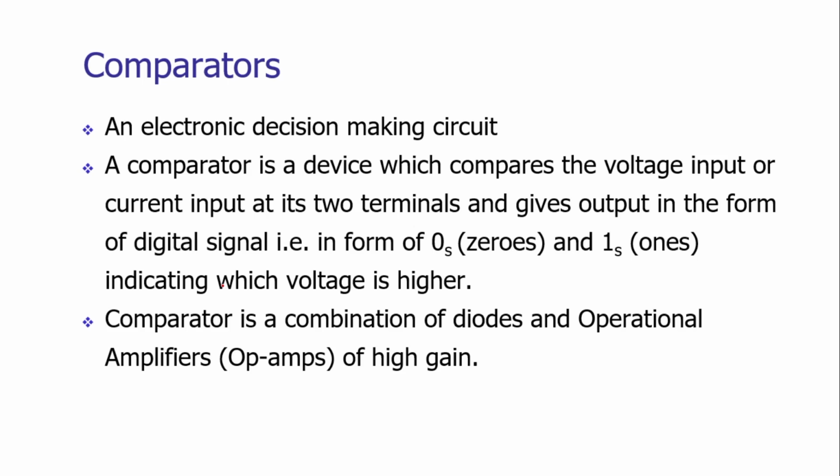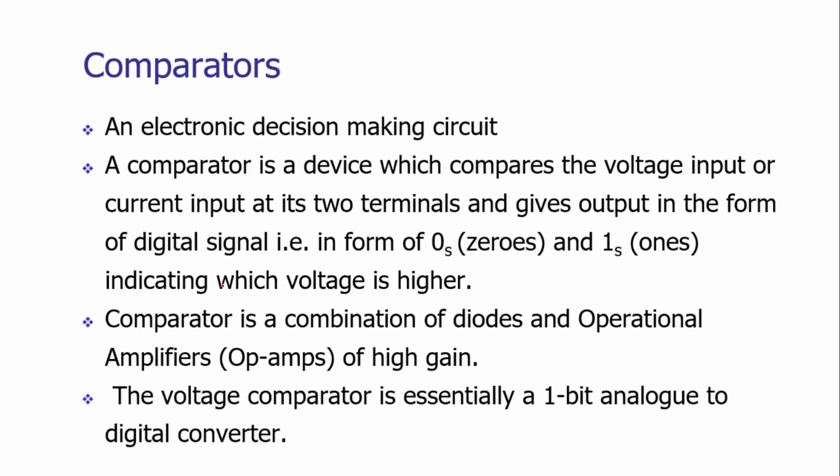The comparator has a combination of the semiconductor device, that is diode, and an operational amplifier. The operational amplifier should have a high gain. A typical voltage comparator is essentially a 1-bit analog to digital converter. The meaning is that a simple voltage comparator will take the input at its input terminals and will convert the analog signal into a 1-bit digital signal.